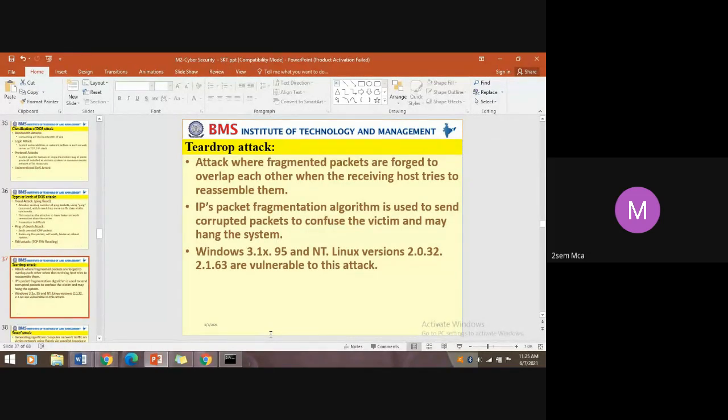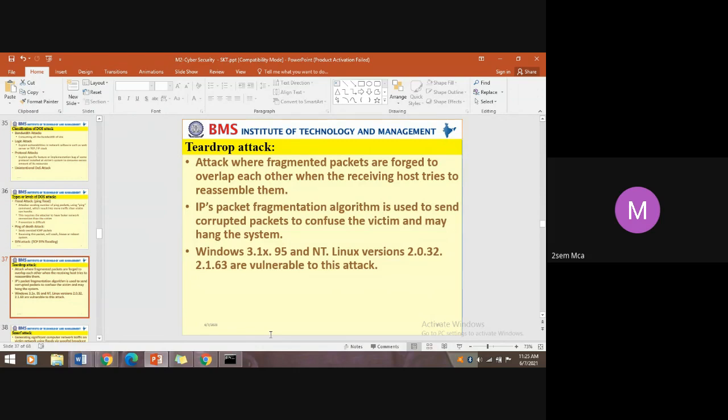So IP's packet fragmentation algorithm is used to send corrupted packets to confuse the victim and may hang the system. So to confuse the receiver system, this IP's packet fragmenting algorithm is used. For what?